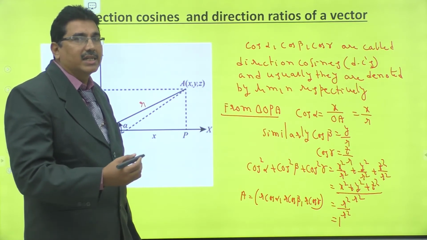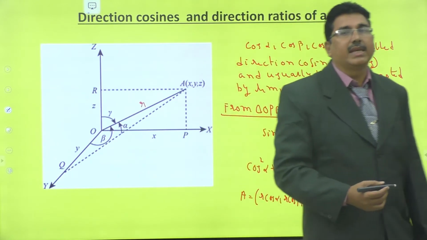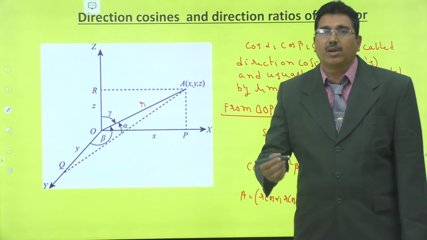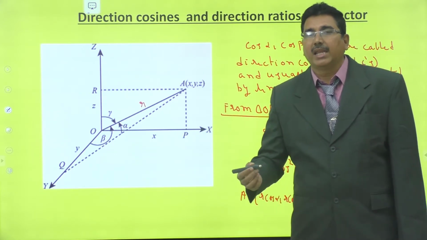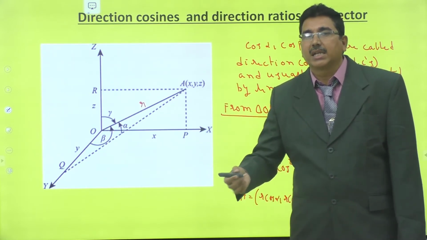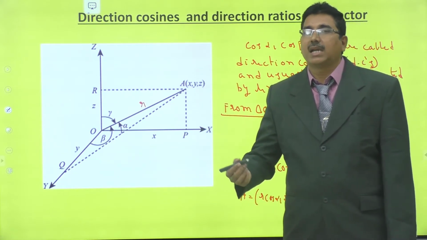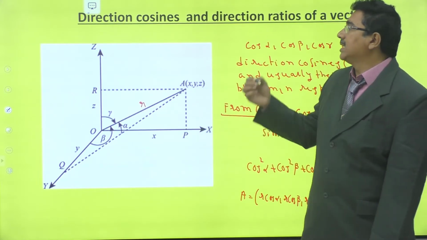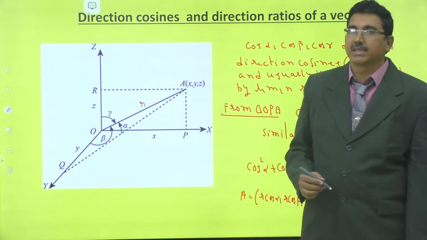Similarly, direction cosines of the y-axis are 0, 1, 0, and of the z-axis 0, 0, 1. These can also be treated as direction ratios of the x-axis, y-axis and z-axis respectively. Right, these are the direction cosines and direction ratios.